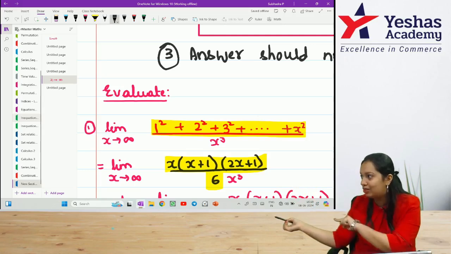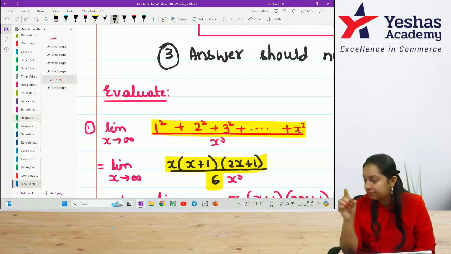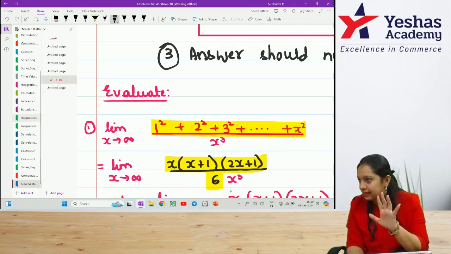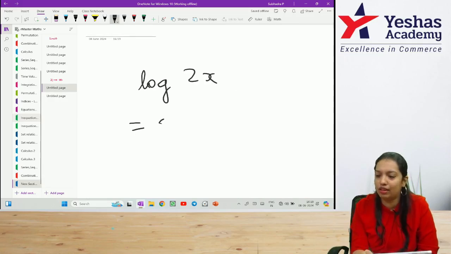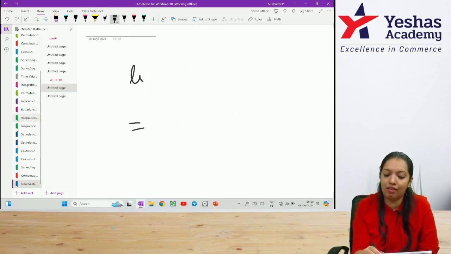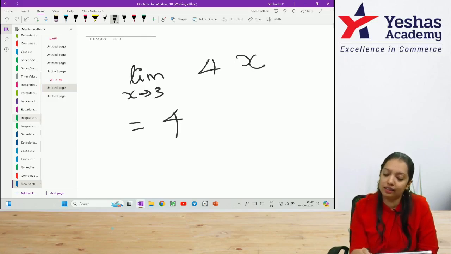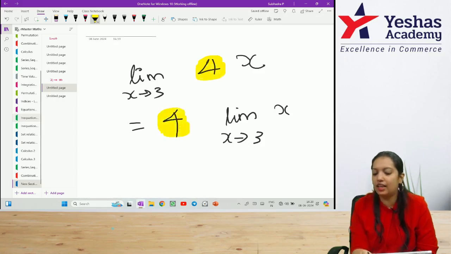You understood why I wrote that? Because it comes from this formula. I have just written x instead of n, since the question mentions x. Now in the denominator, I already have x cube. That x cube has to be taken as it is. Is this clear? One of the rules of limits: suppose you have log 2x, you can write this as 2 into log x. Similarly, if I have limit of 4x, I can take this 4 outside and write limit x tends to infinity. Did you understand? If you have any scalar multiple, take that scalar multiple outside.